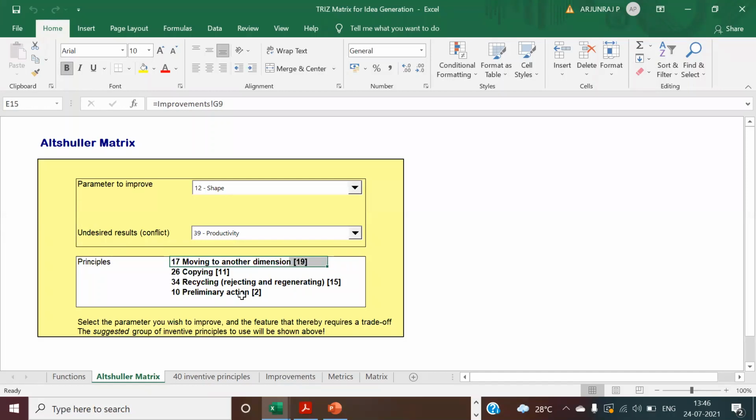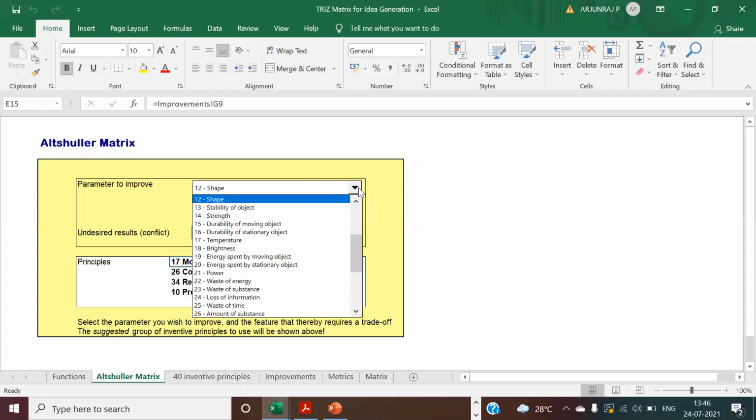So you can take some preliminary action, in such a way that you can improve the productivity without affecting the shape. Okay. So what can be the other thing? You can give some other examples also. Suppose you want to bring automation. Do you have any plan to bring automation in your company?